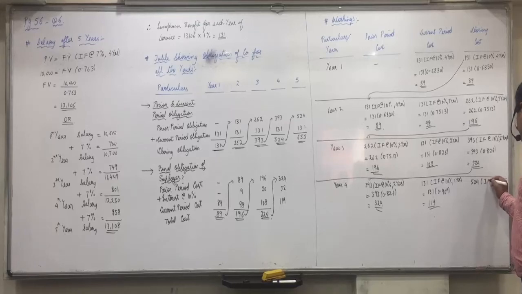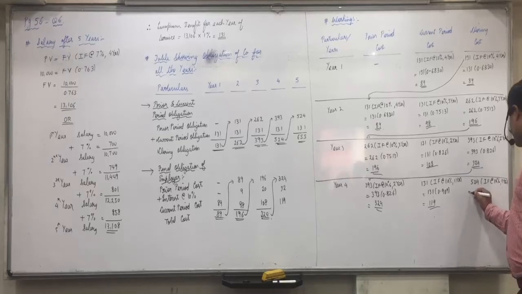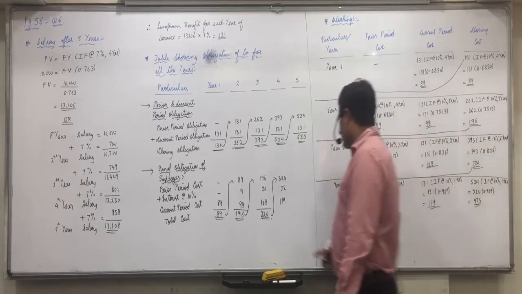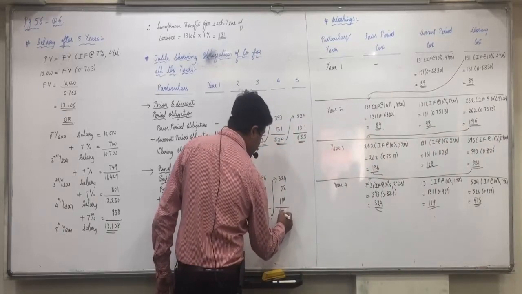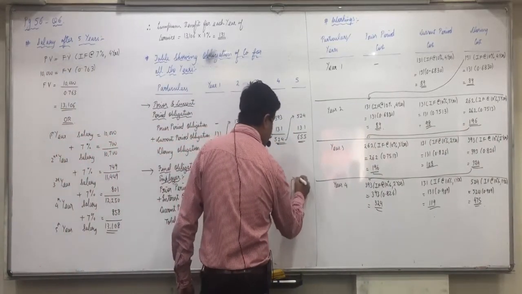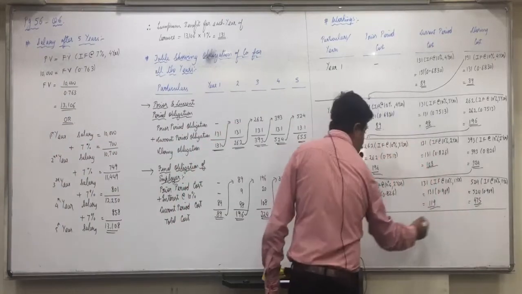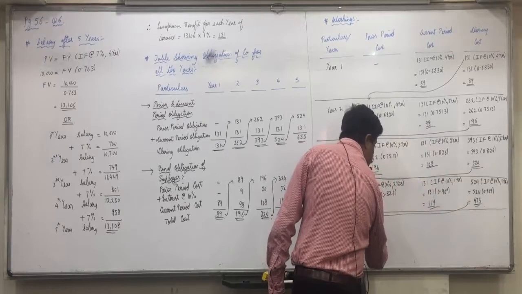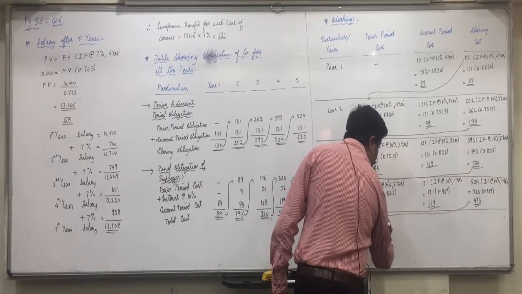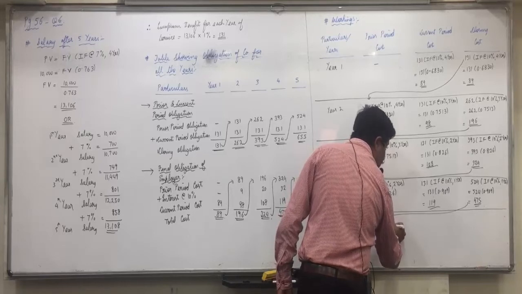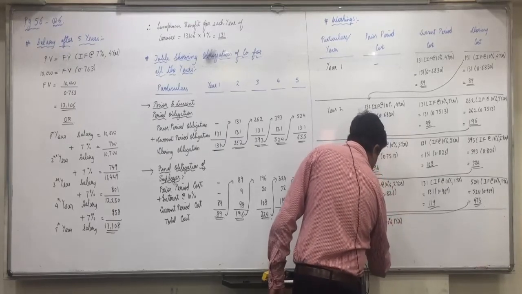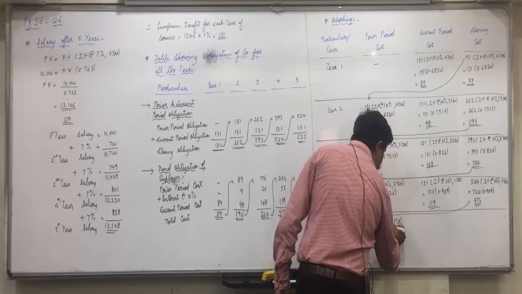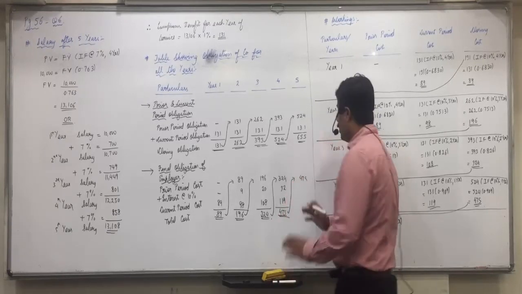524 into interest factor at the rate of 10% and one more year. So 524 into 0.909. 475. Here what is the total coming to? 47. Okay. And in the last year this will become opening obligation. So 5th year this will become the opening obligation. 524 into interest factor at the rate of 10% and 1 year. 524 into 0.909. 475.